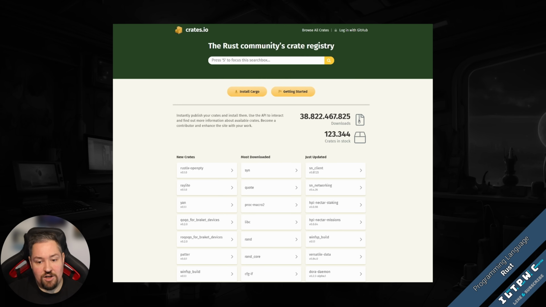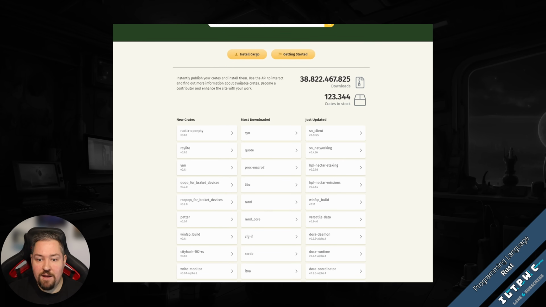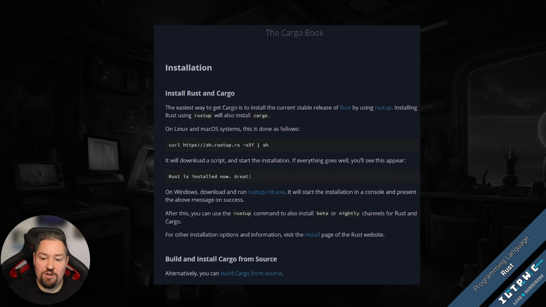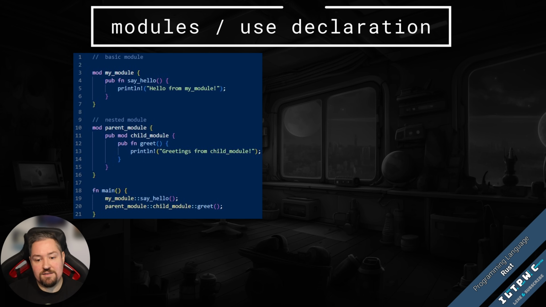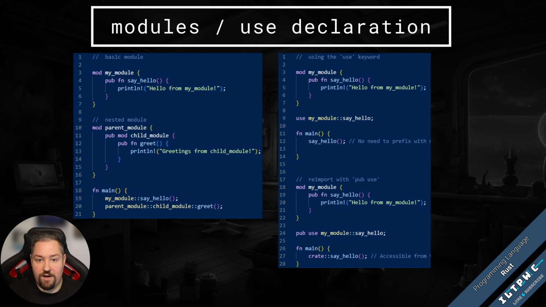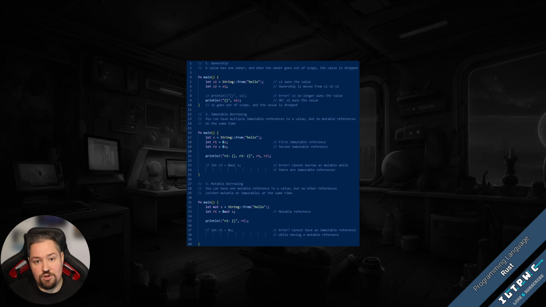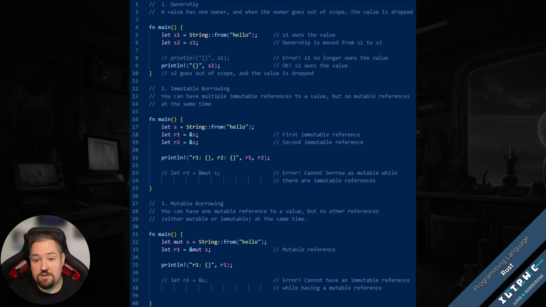Rust's package manager and build tool, Cargo, streamlines the process of managing dependencies, building projects, and even publishing packages to the crates.io repository. The language's module system and use declarations provide control over the visibility and organization of code, making large projects maintainable. Rust's ownership system ensures memory safety without a garbage collector.